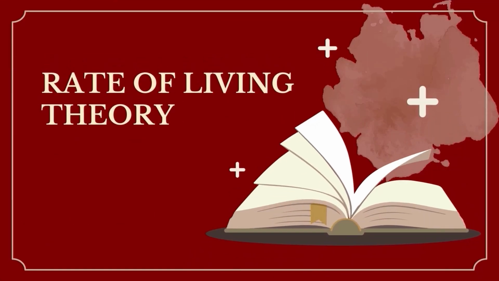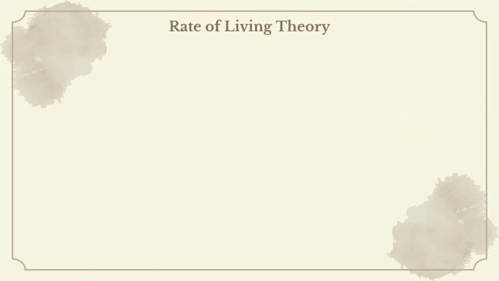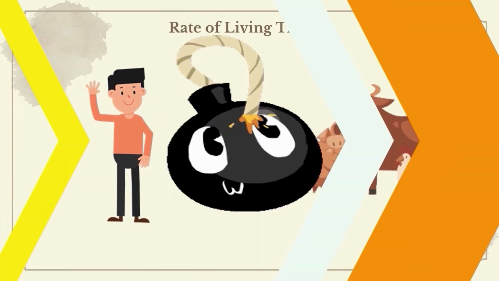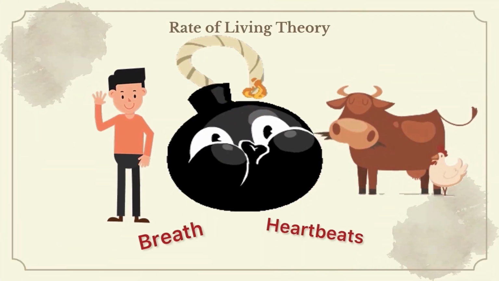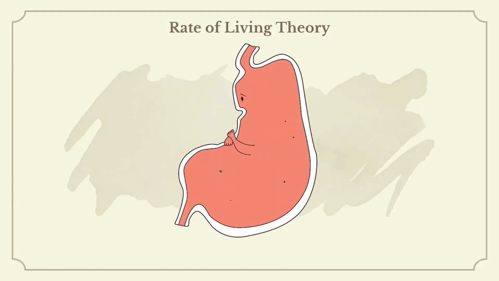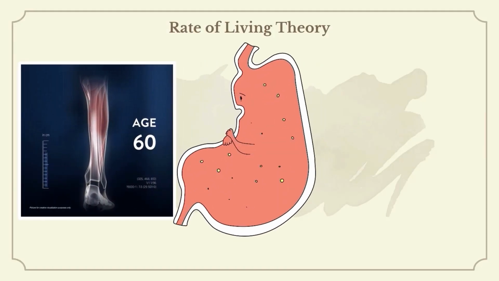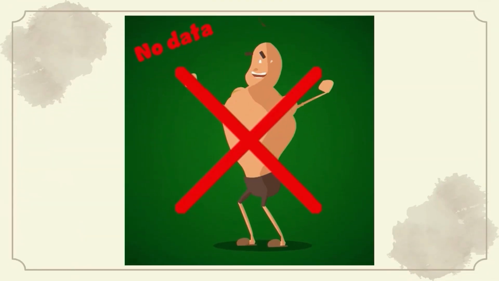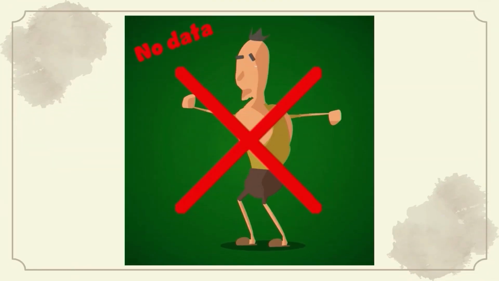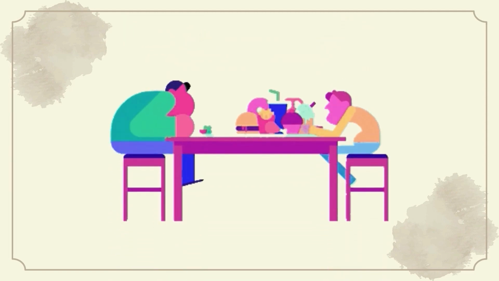Let's look into the rate of living theory. This idea claims that individuals and other living organisms have a limited amount of measurements such as breaths or heartbeats and will die once they are used up. Metabolism slows with age due to loss of muscle tissue and also hormonal and neurological changes. However, there was no data that shows the slowing of metabolism extends human lifespan. In fact, a slower metabolism would put someone at risk for diseases like obesity.